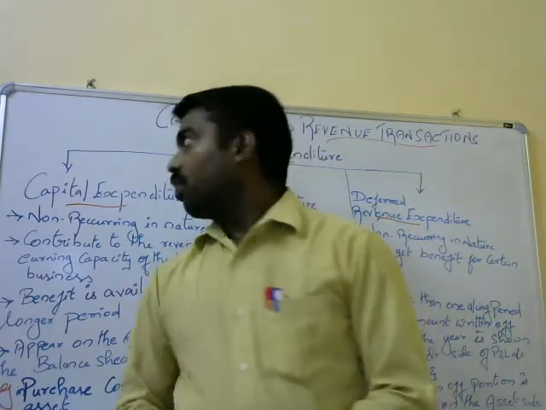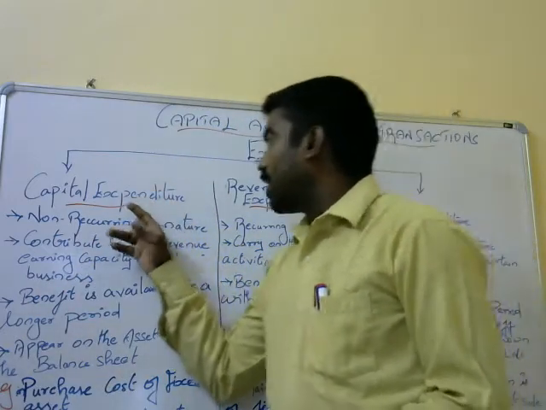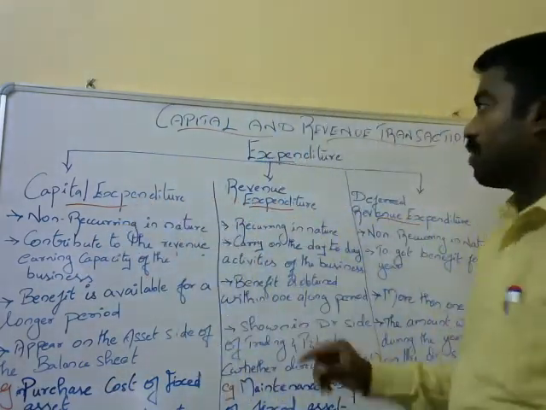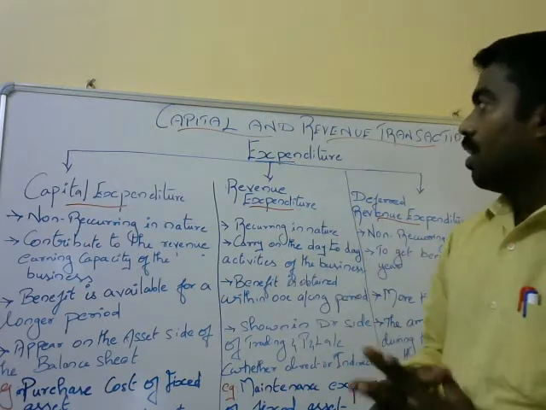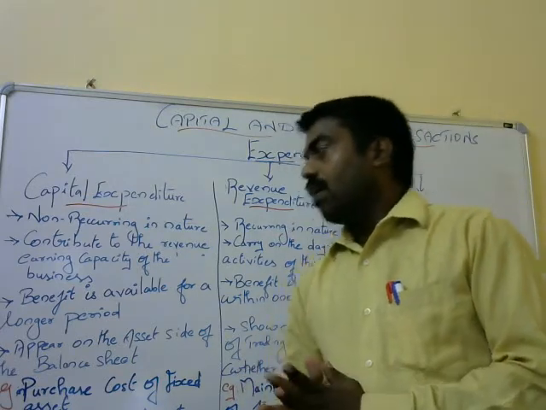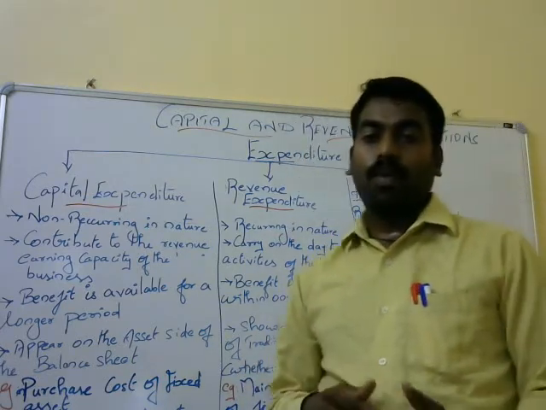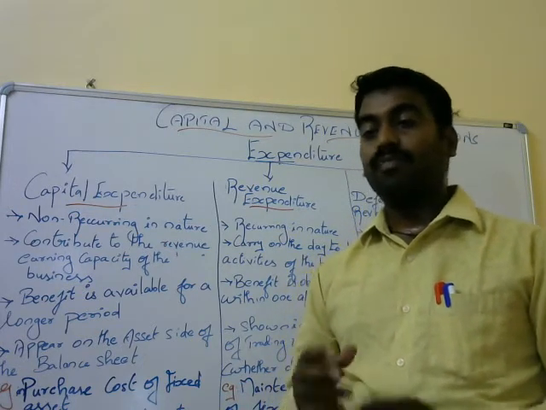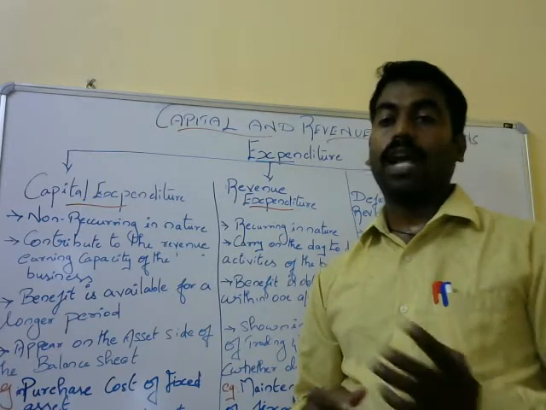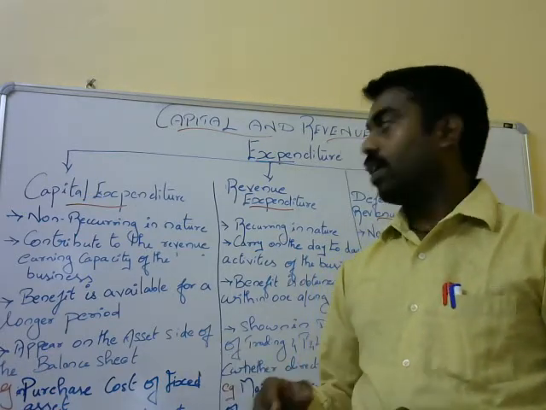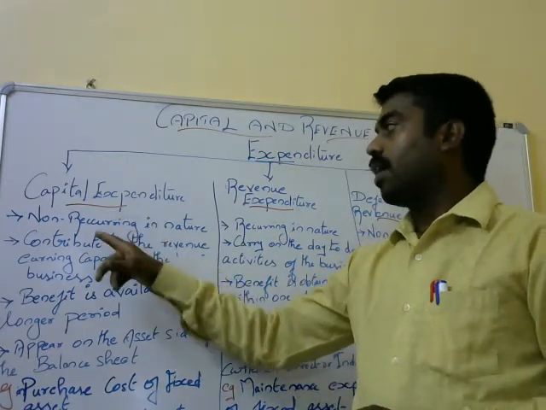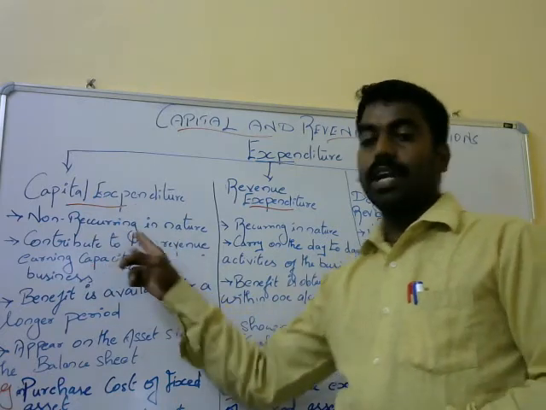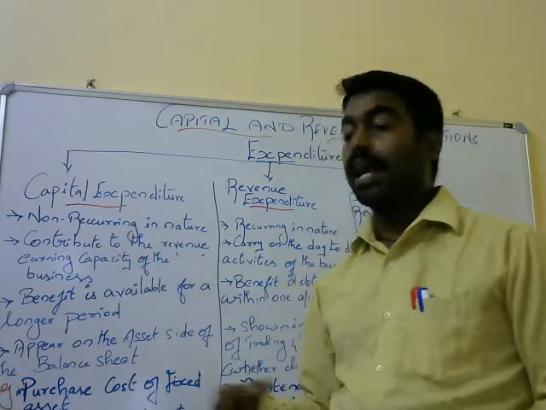Then we can go to capital expenditure, revenue expenditure, and deferred revenue expenditure. Why is it classified? When we purchase a product, whether it is of revenue nature or capital nature, that is classified. So capital expenditures are non-recurring in nature. Non-recurring means it does not happen repeatedly again.